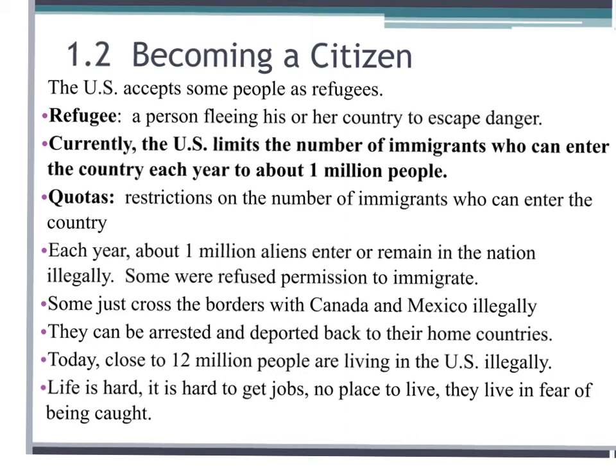Each year, about 1 million aliens enter or remain in the nation illegally. Some were refused permission to immigrate and came anyway. Some just crossed the borders with Canada and Mexico illegally. They can be arrested and deported back to their home countries. Today, close to 12 million people are living in the United States illegally.